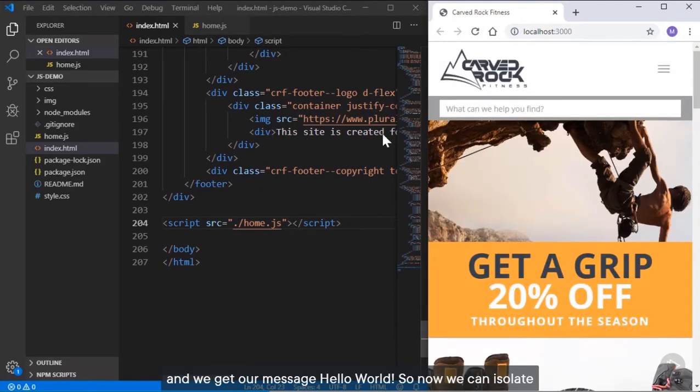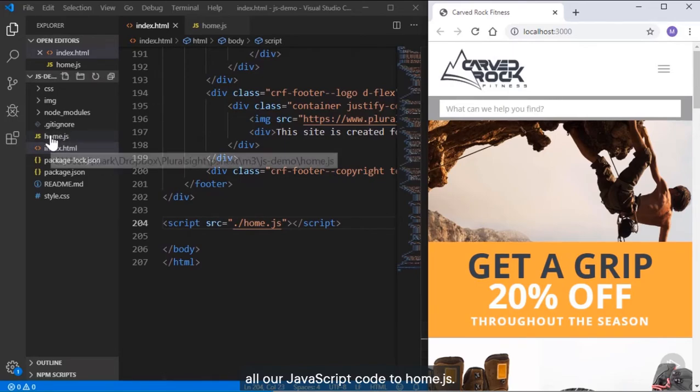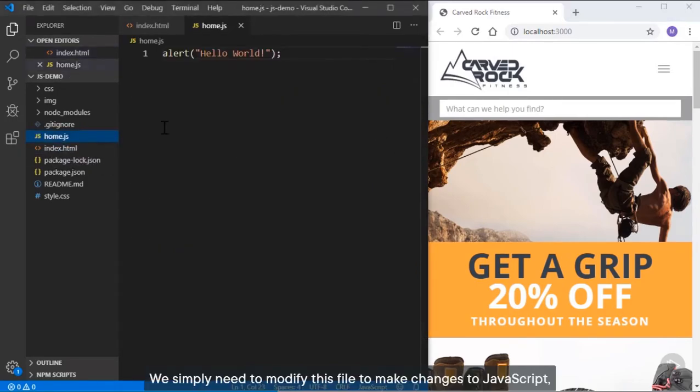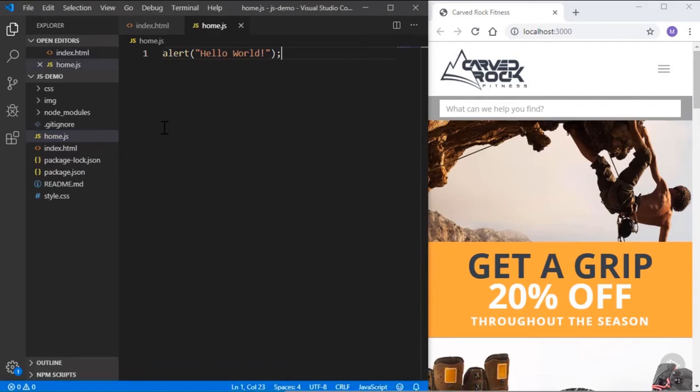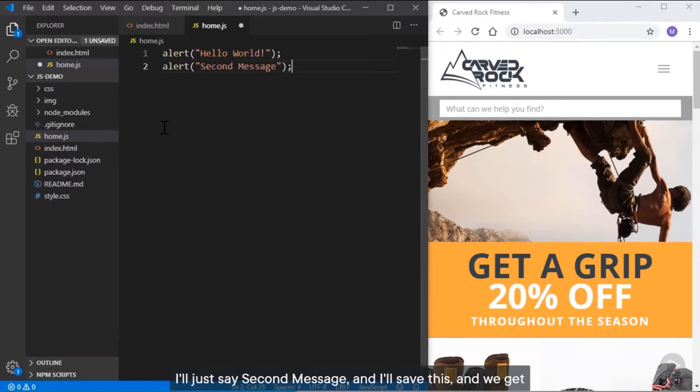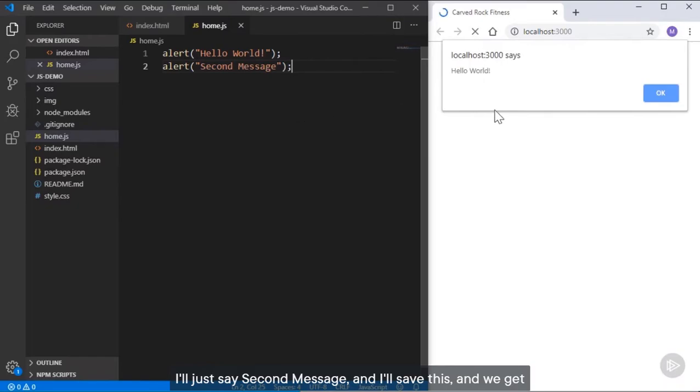So now we can isolate all our JavaScript code to home.js. We simply need to modify this file to make changes to JavaScript, and we can leave index.html alone. I'll add another alert. I'll just say second message, and I'll save this, and we get the message hello world and second message.